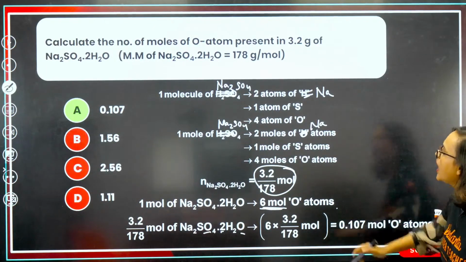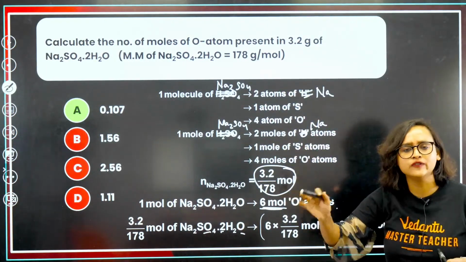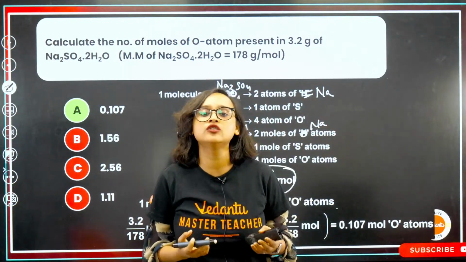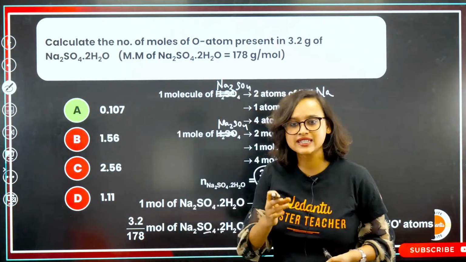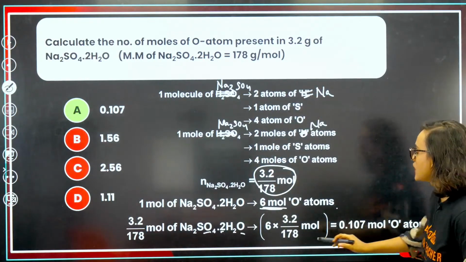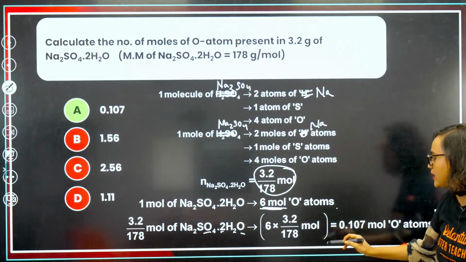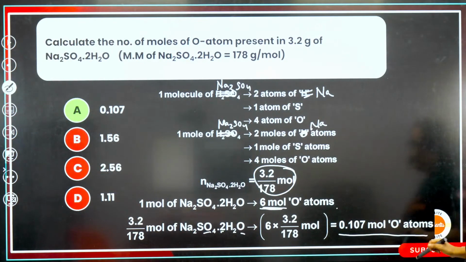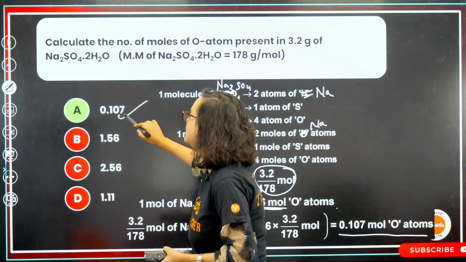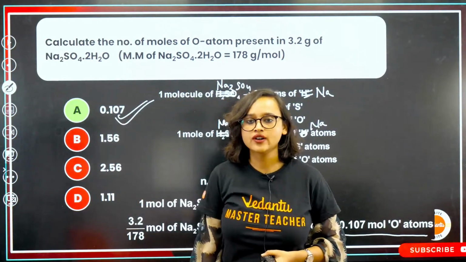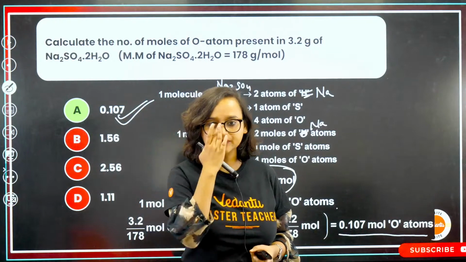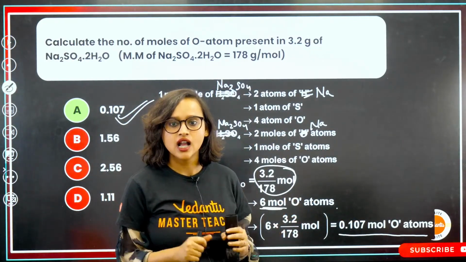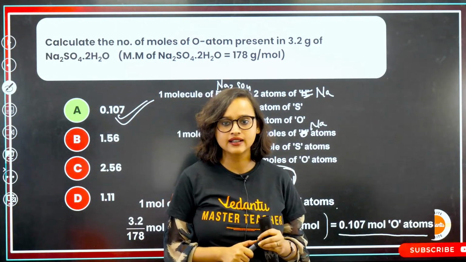The molar mass 178 is already given, but if it is not given, then you will have to calculate it. So what you will do is 6 into 3.2 divided by 178. Just use the calculator and find it out. The correct answer is 0.107 mole. That means that option A is the correct one. Clear? Understood? It was very simple, very easy.